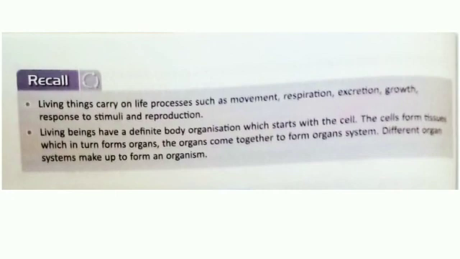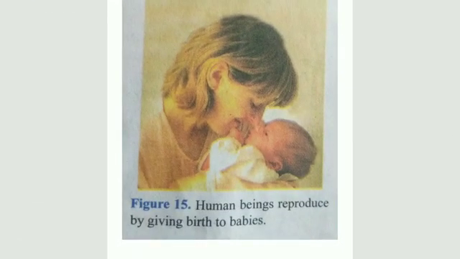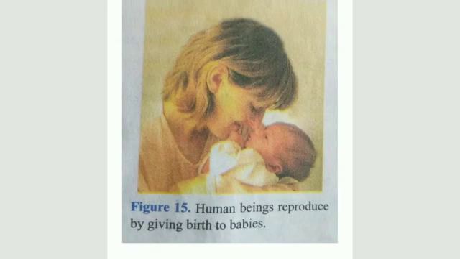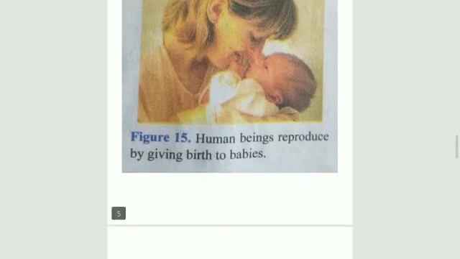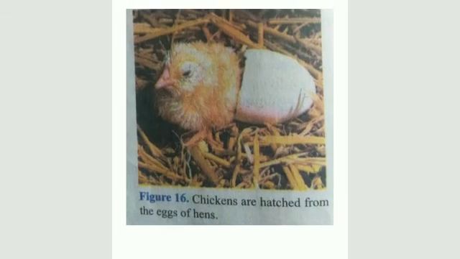Two things we learned in this chapter. This is a picture of a human being reproducing by giving birth to babies. Both are the same type. Okay, this is a chicken. Chicks are hatched from the egg of a hen.